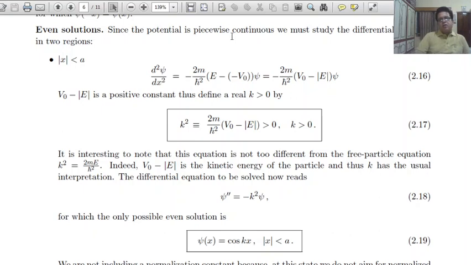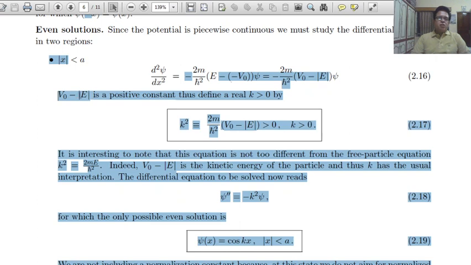Since the potential is piecewise constant, we must study the differential equation in two regions. For x less than a, d2 psi upon dx2 equals minus 2m upon h bar square, E minus V0 psi, equals minus 2m upon h bar square, V0 minus the magnitude of E, psi.